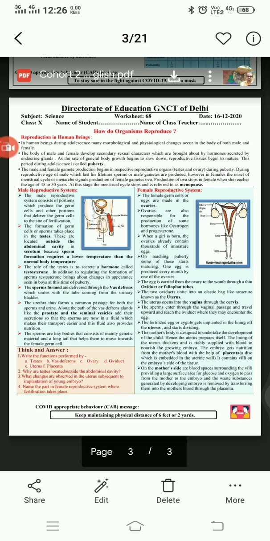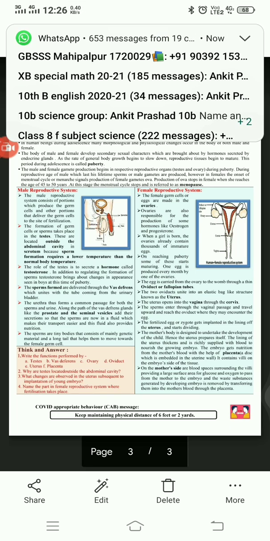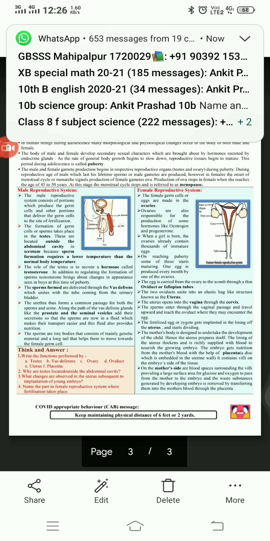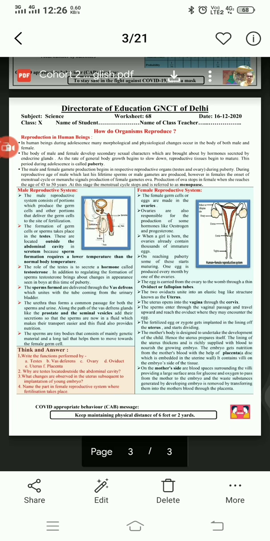They develop at 12 to 14 years in the adolescent stage. At this stage, production of ova starts, production of eggs starts. While this menstrual cycle or production of eggs stops at the stage of 40 to 45 years or 50 years. This is known as menopause. So menarche and menopause are the two stages of the menstrual cycle.